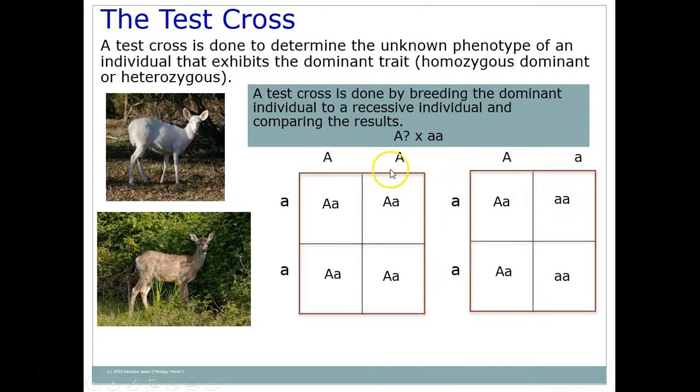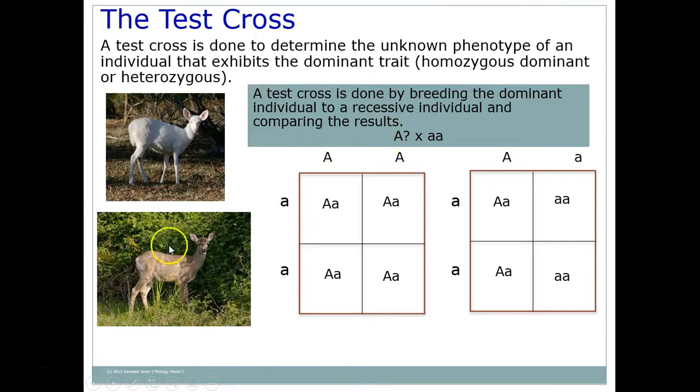So here's what that looks like. Here's an organism. We know their first allele. We don't know their second. We cross it with an albino. So we get big A, little a, little a. Big A, big A, little a, little a. We know what this is. Now, if all of the offspring from these two organisms show the dominant trait, we know that the second allele is big A, because all of the possible children are showing the dominant trait.